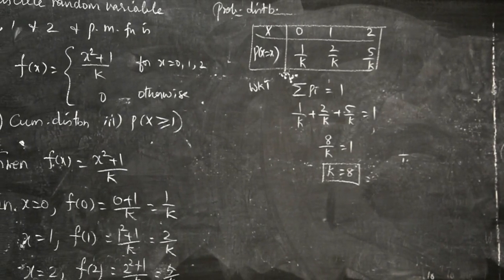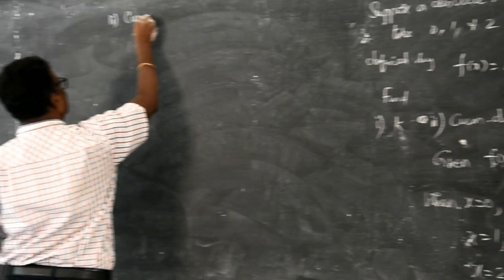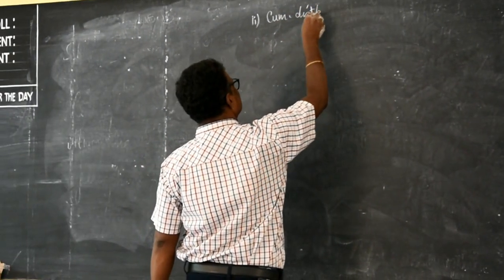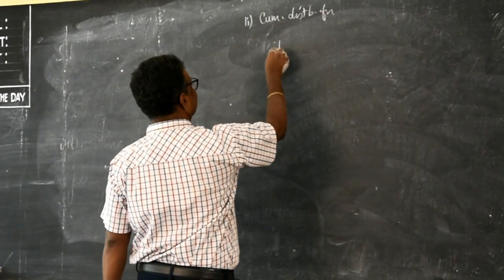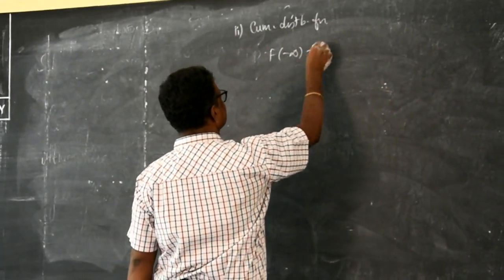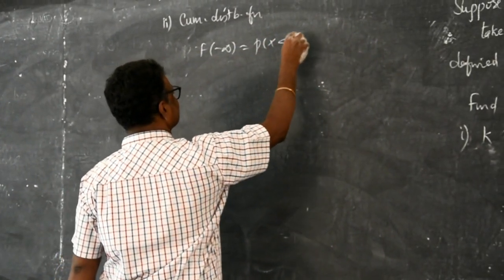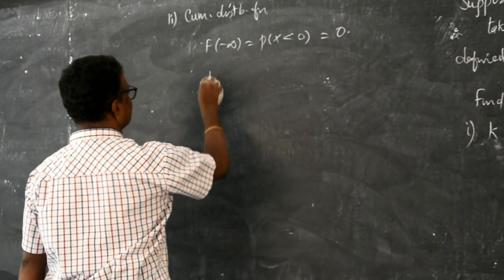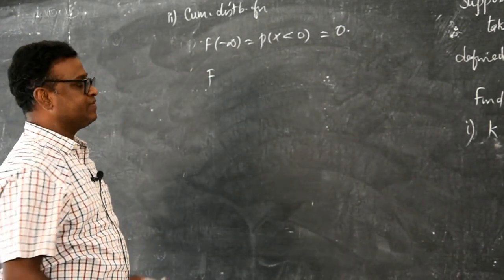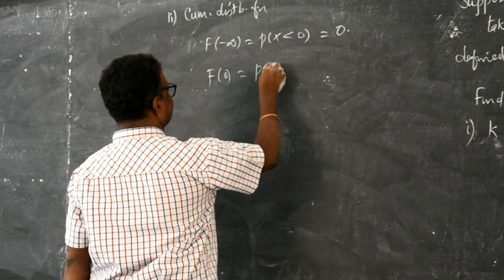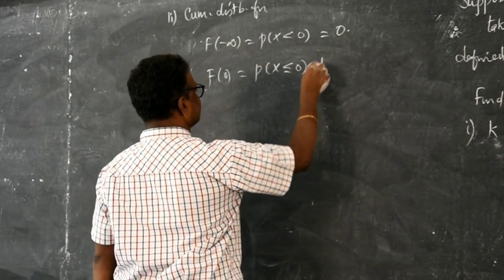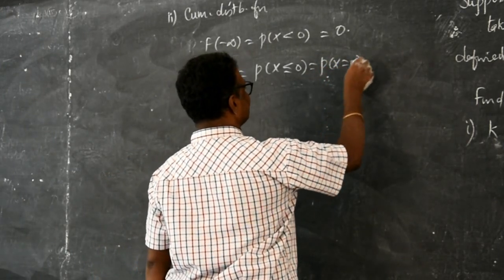Cumulative distribution, second question. Cumulative distribution function. We have 0. Therefore, F of minus infinity is P of x less than 0. Nothing is there. Therefore, 0. Always you start from minus infinity to plus infinity. Now, F of 0 means P of x less than or equal to 0. It is P of x equal to 0 only.